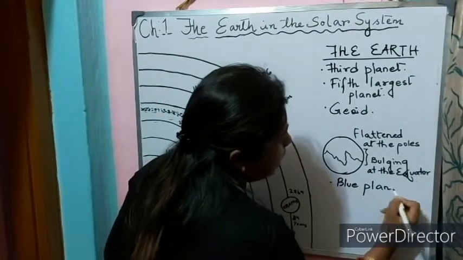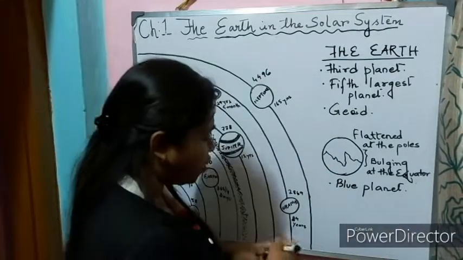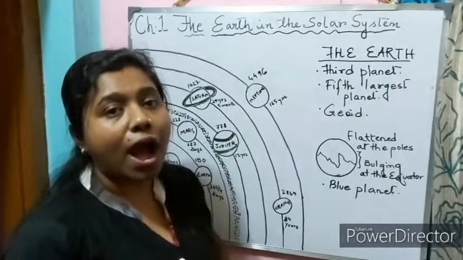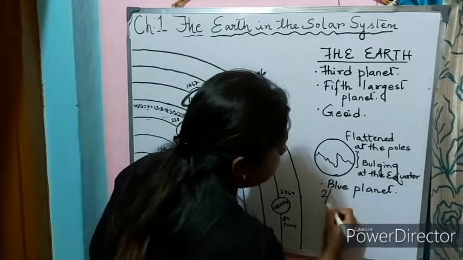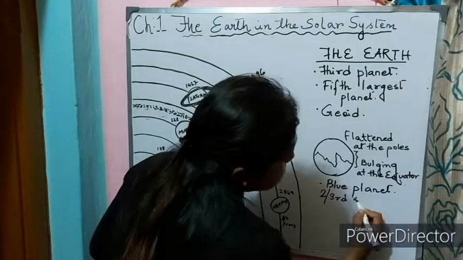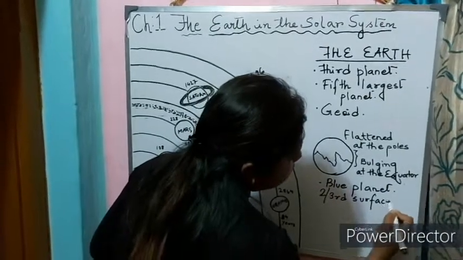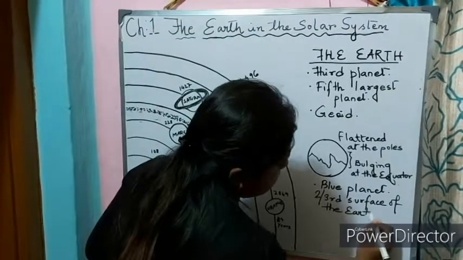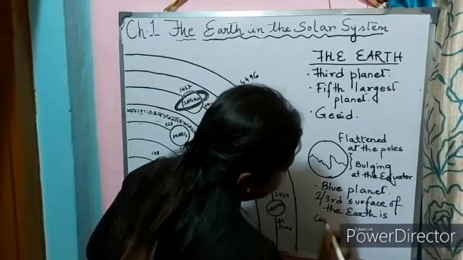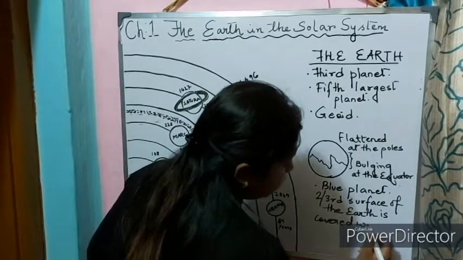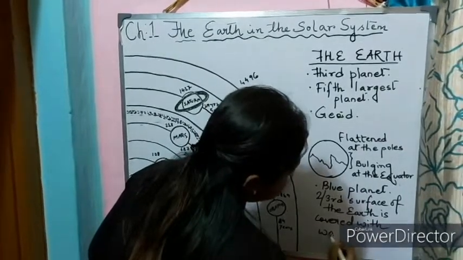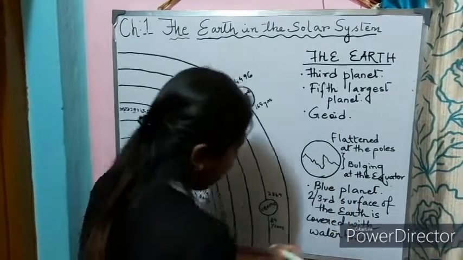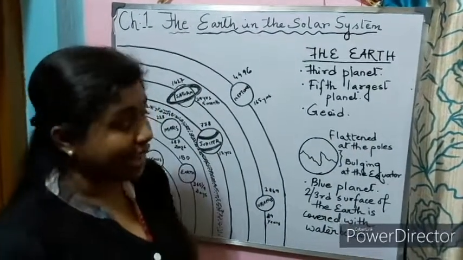Now the Earth appears blue, so we call it a blue planet. If you see pictures, satellite imagery of Earth, you will see it appears as a blue planet. Why? Because 2/3 of the surface of the Earth is covered with water bodies. That is why we call Earth a blue planet.